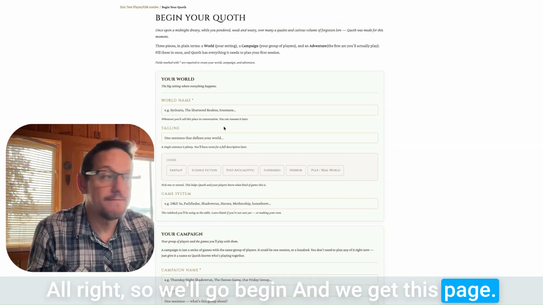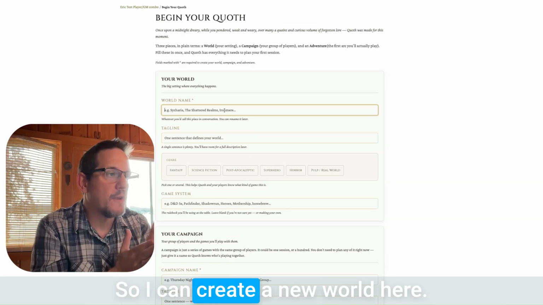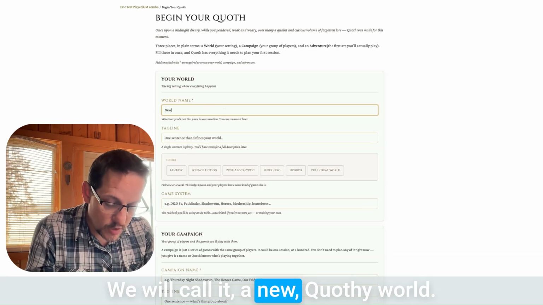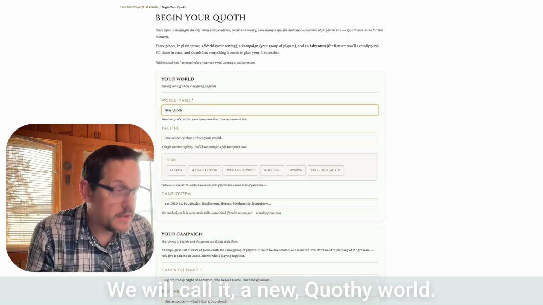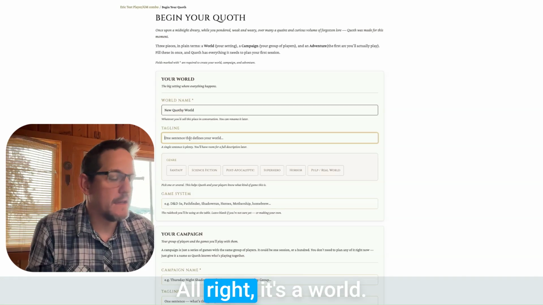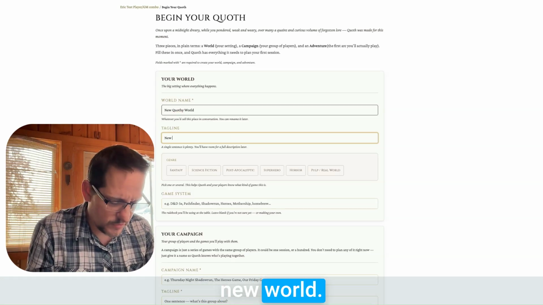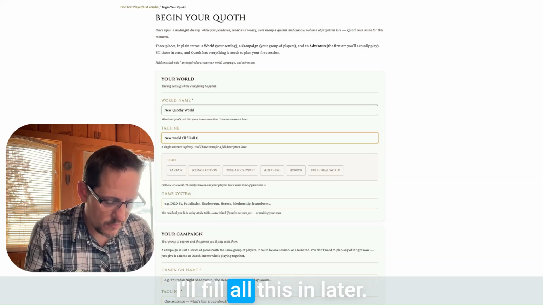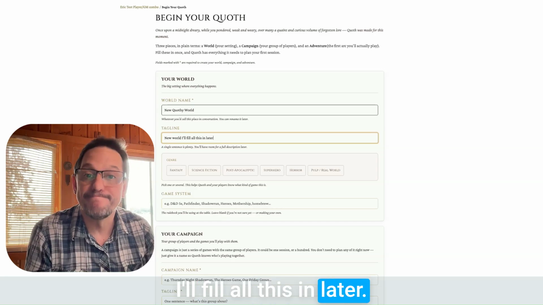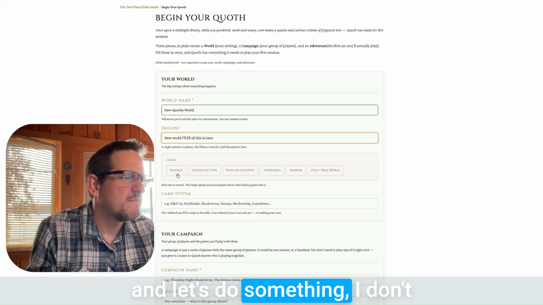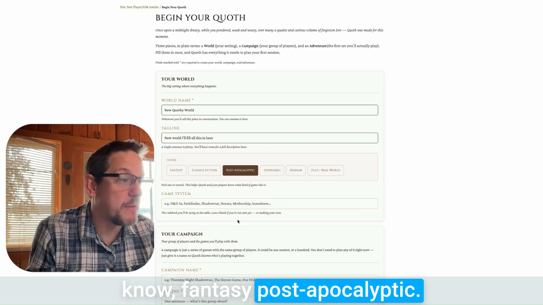And we get this page. This is awesome. All right, so I can create a new world here. We will call it a new Quoth world. Done. All right, it's a world. New world. I'll fill all this in later. Good enough. And let's do something, I don't know, fantasy, post-apocalyptic.